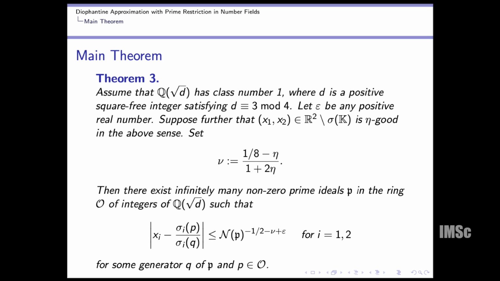If we set nu equal to 1/8 minus eta divided by 1 plus 2 eta, then there exist infinitely many non-zero prime ideals in the ring O of integers of Q(√d), such that the modulus of ξ_i minus σ_i(p) divided by σ_i(q) is less than or equal to norm p to the power minus half minus nu plus epsilon for i equal to 1 and 2, where q is some generator for p, and p belongs to O.